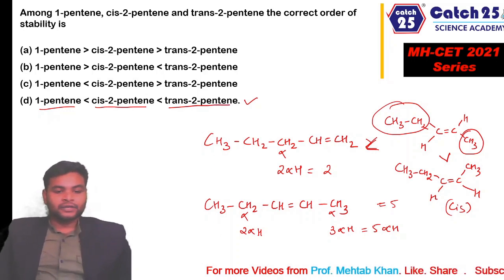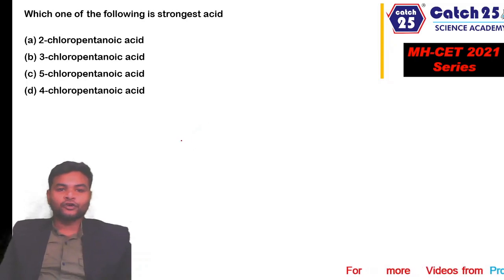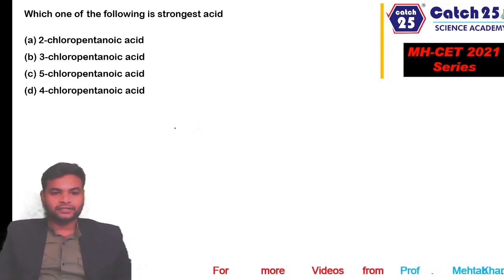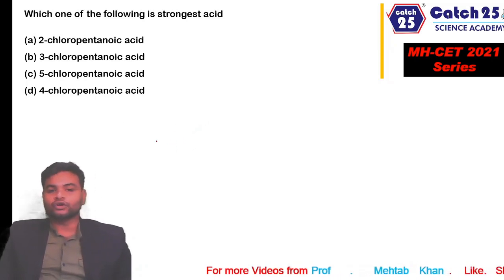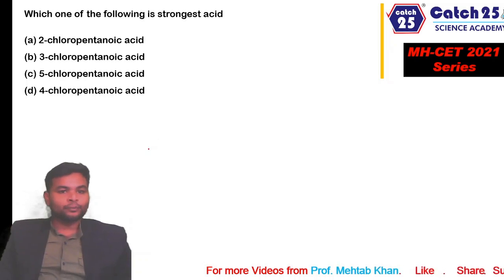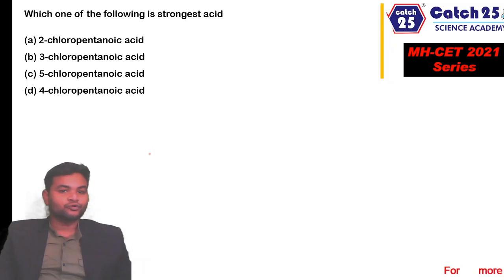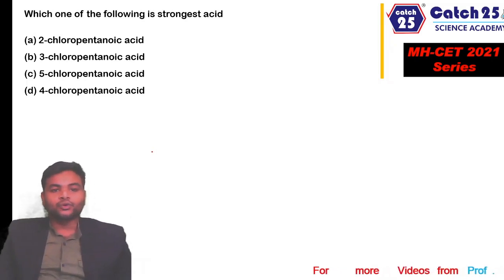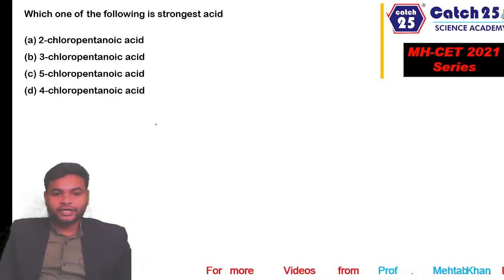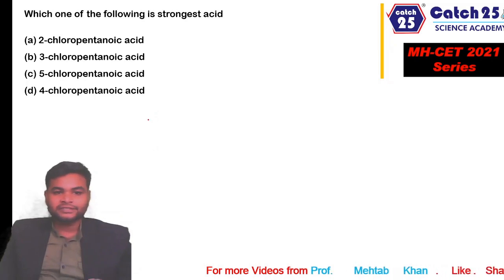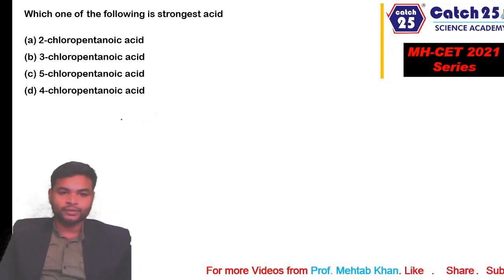Okay, so let's move to the next question. Which of the following is the strongest acid? Four molecules are given, we have to tell which one is the strongest. 2-chloropentanoic acid, 3-chloropentanoic acid, 5-chloropentanoic acid and 4-chloropentanoic acid. So all four molecules are position isomers of each other. We have to tell which one will be the most acidic.